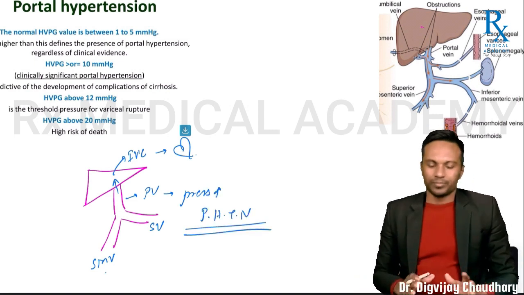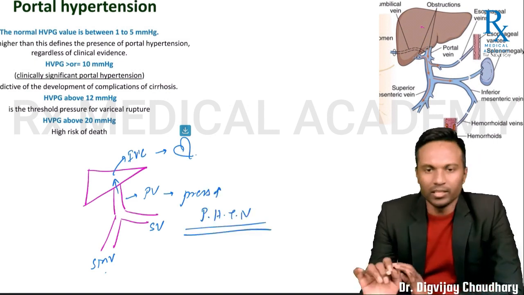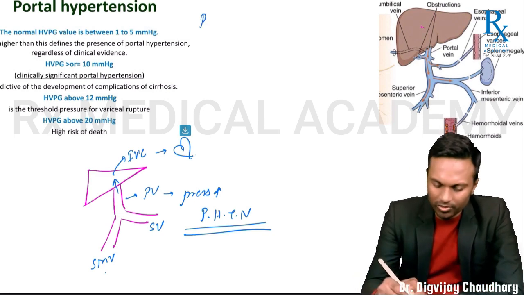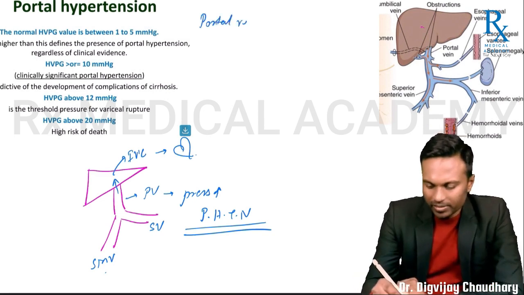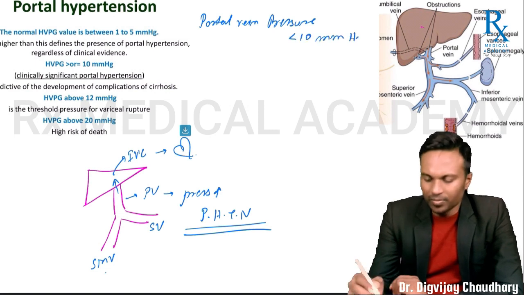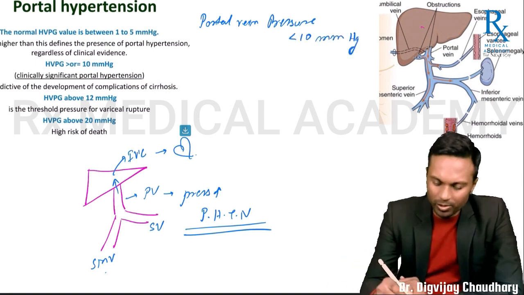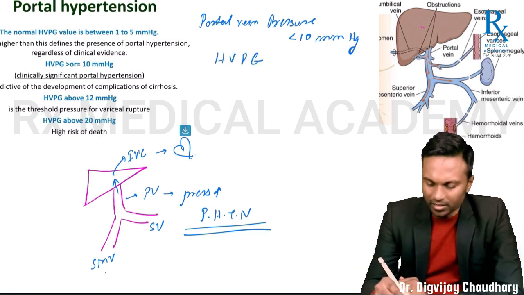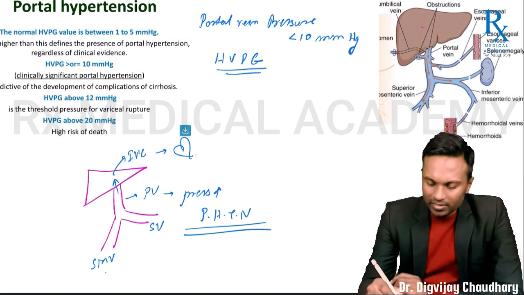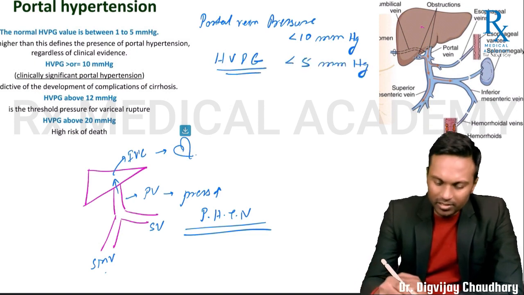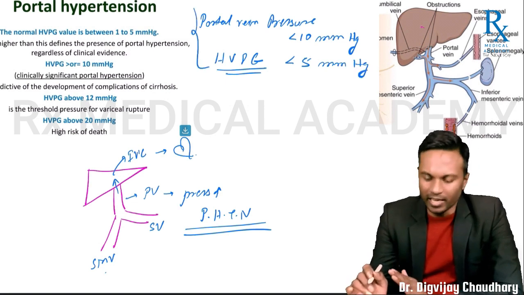वेरी सिंपल थिंग. अब अगर मैं कहूँ पोर्टल वेन प्रेशर नॉर्मल कितना होगा, less than 10 mmHg. But portal vein pressure is measured indirectly with help of hepatic venous pressure gradient, HVPG, and this is normally less than 5 mmHg. Okay, and this reflects portal vein pressure indirectly.